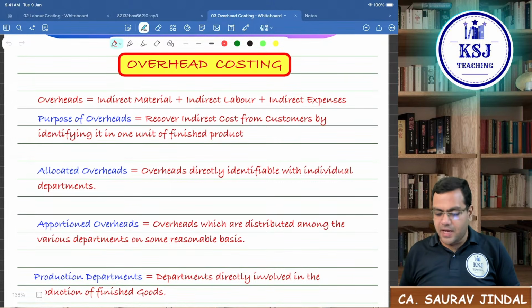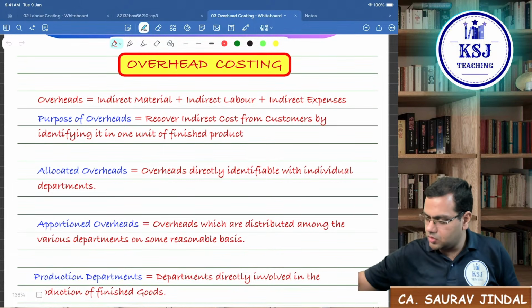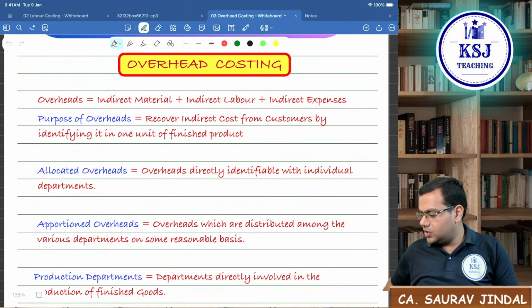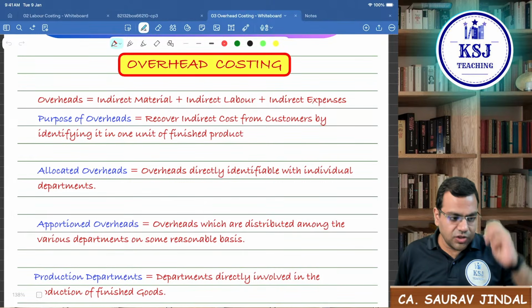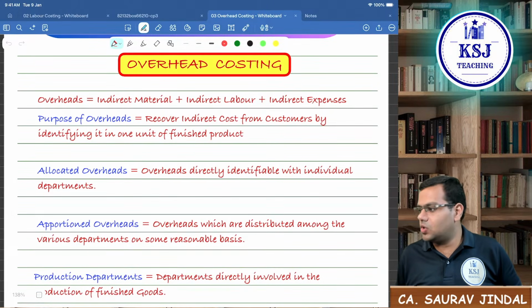Yes, you people are back. Yes, okay, fine. So let's start. Okay, so now we are going to start with the next chapter, that is overhead costing.